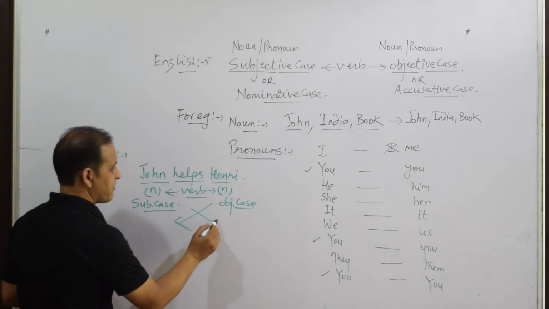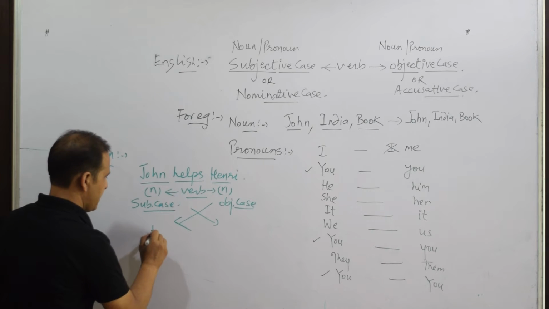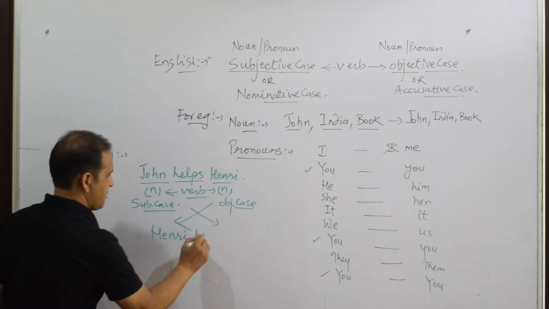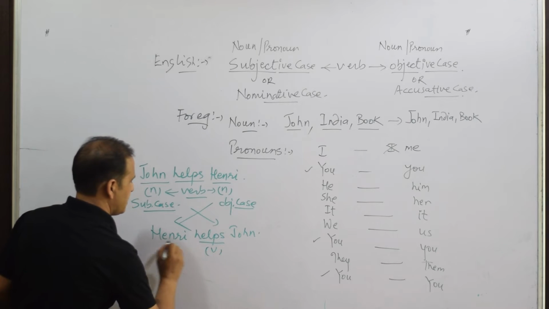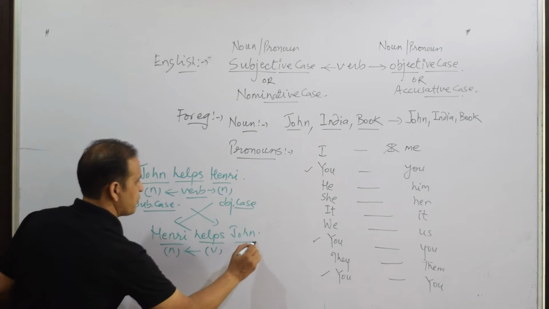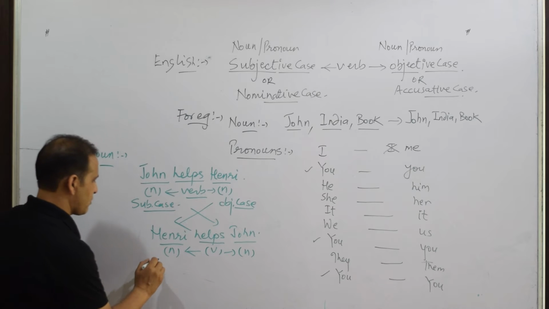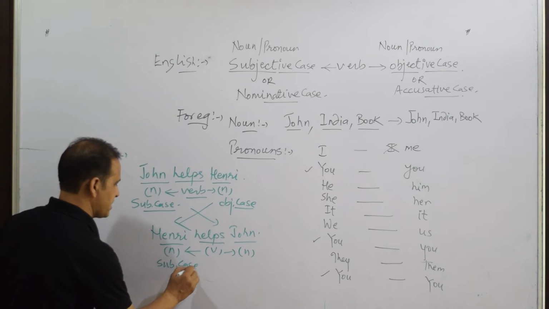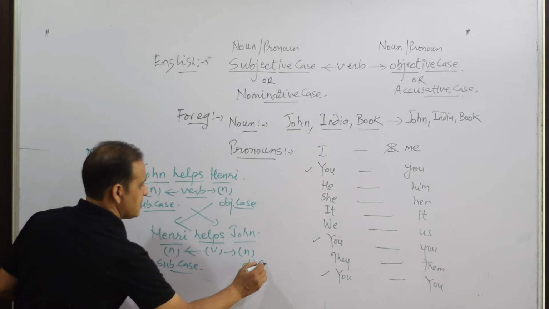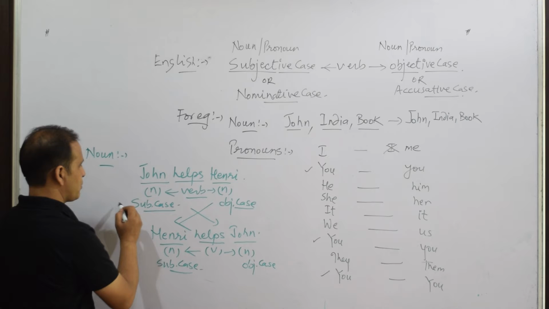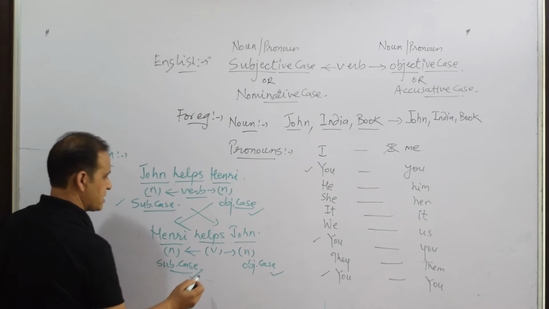But suppose you want to say vice versa to what you have already said, you can say it without any problem. Henry helps John. Now you see, the noun which was after the verb is now before the verb, and the one which was before the verb is now after the verb. That means the one which was in the subjective case is now in the objective case, and the one which was in the objective case is now in the subjective case. So John, which was in the subjective case, is now in the objective case. Henry, which was in the objective case, is now in the subjective case.